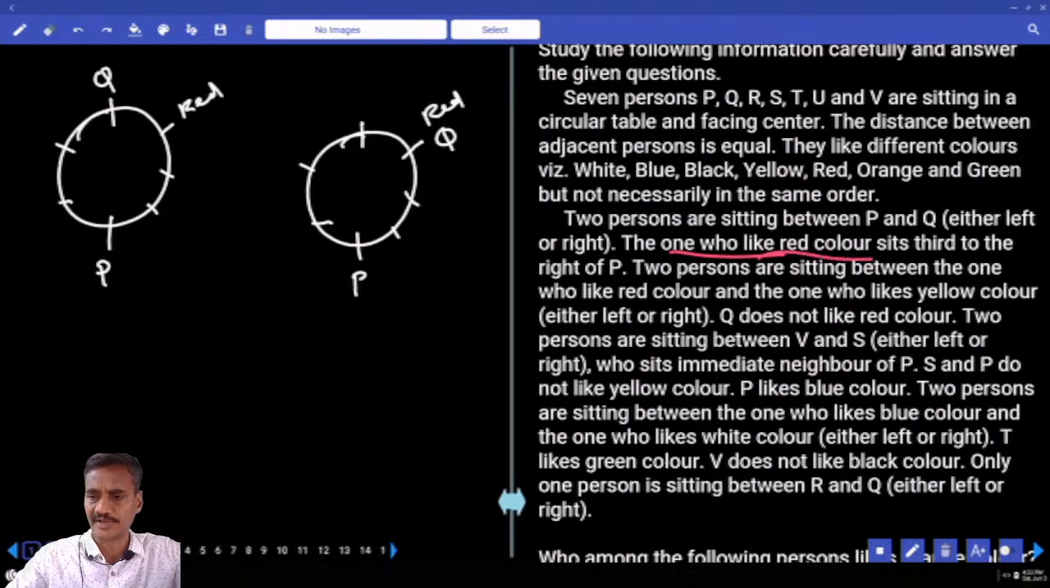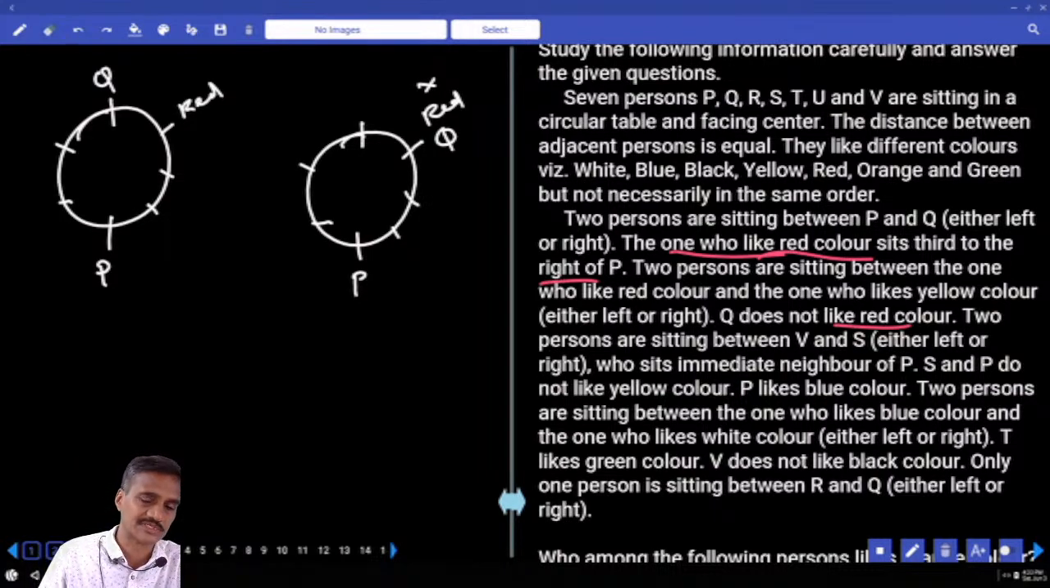And red color sits third to the right of P. And 2 persons between the one who likes red and yellow. Now between red and yellow, there must be exactly 2 people, isn't it? Now 2 persons in between P and Q, and the one who likes red color sits third to the right of P, and 2 persons between red and the one who likes yellow color. And Q does not like red color. As Q does not like red color, this case is ruled out. Then there are 2 persons between the one who likes red and the one who likes yellow, there must be exactly 2 people.